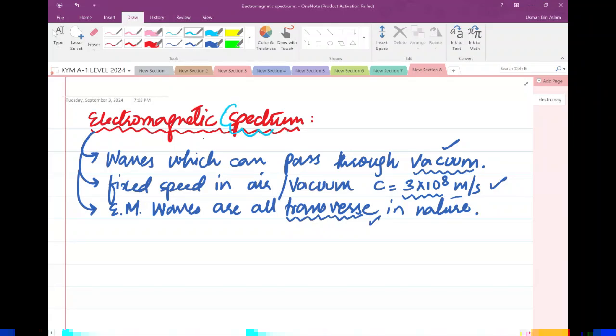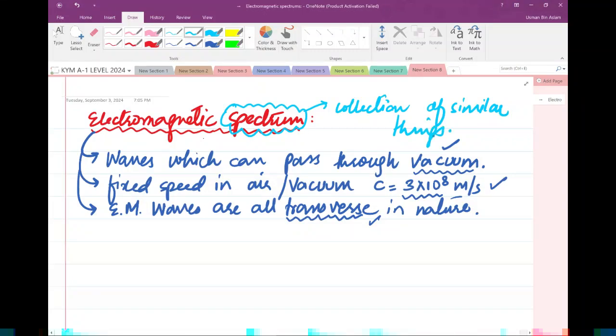Spectrum. The word spectrum indicates a collection of similar things. So the electromagnetic spectrum means the 7 kinds of electromagnetic waves that we have, arranged in a certain order. We need to memorize those names in the specific order that I'm going to tell you.